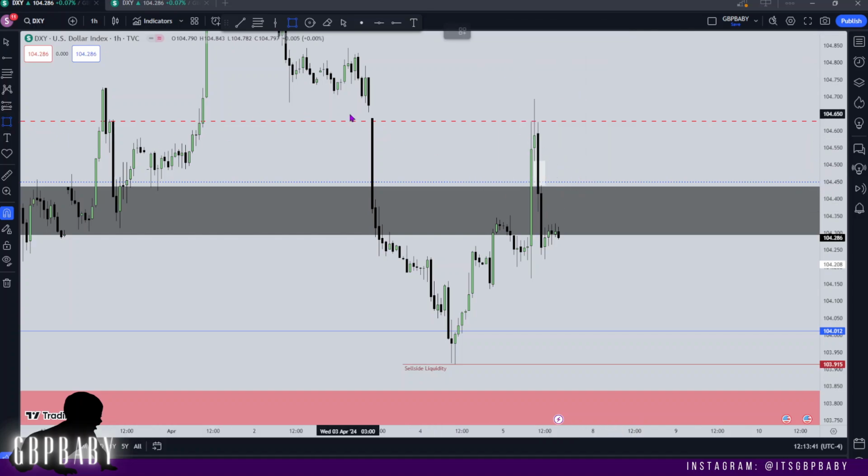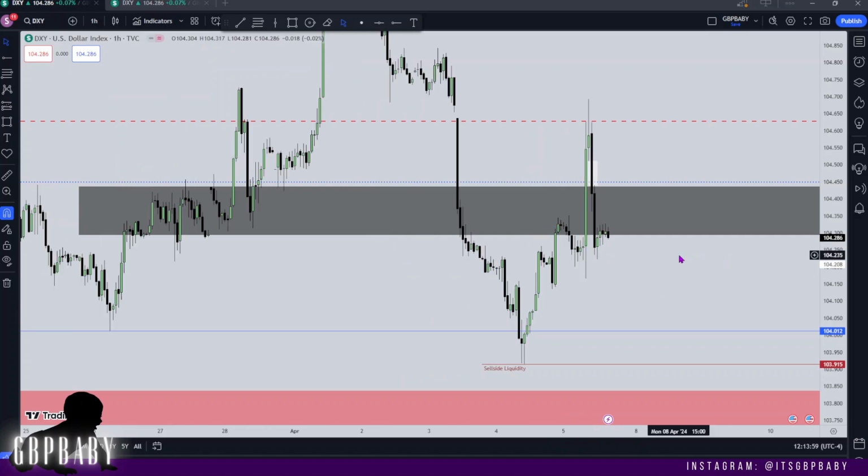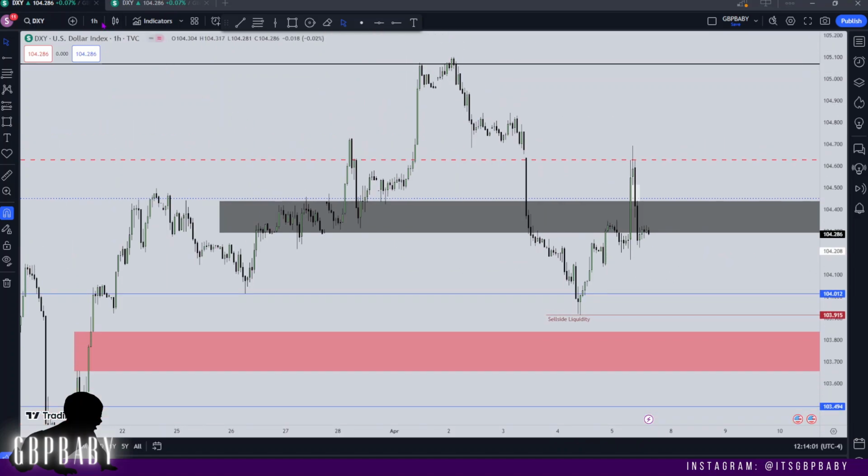And what you'll find is that we did actually trade up into this imbalance on non-farm payroll. I didn't bring our attention to this because, to be honest, I didn't think price would reach up there. But it's very interesting to see that we did that and then turned around accordingly and then just stopped in our tracks at this order block. But yeah, like I said, with Monday trading, I would think that we'll probably just see a run lower and then see how the rest of the week plays out.